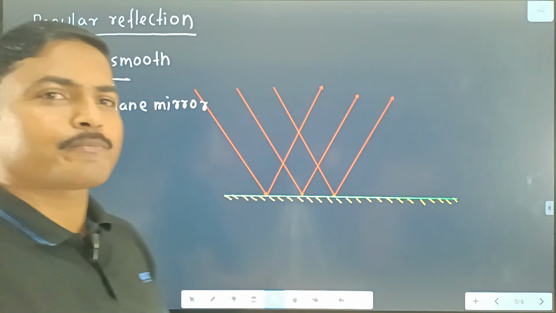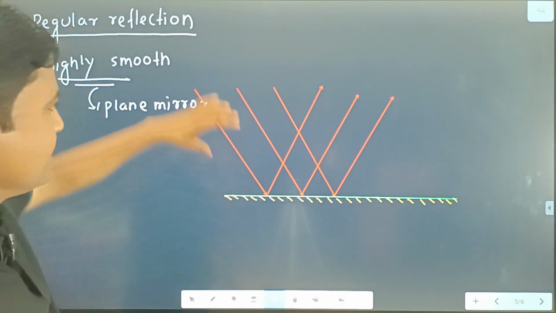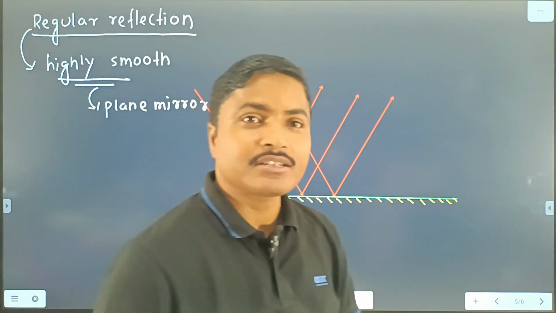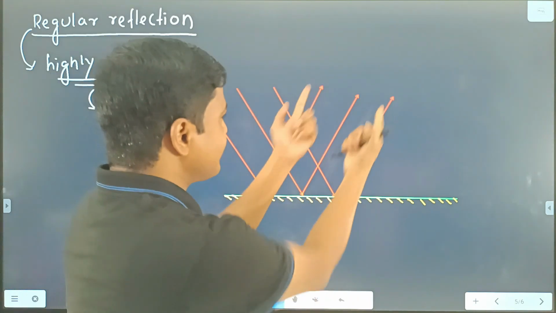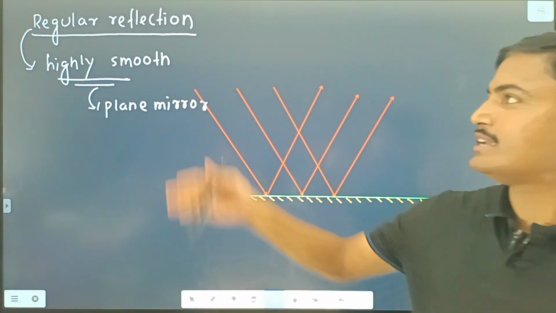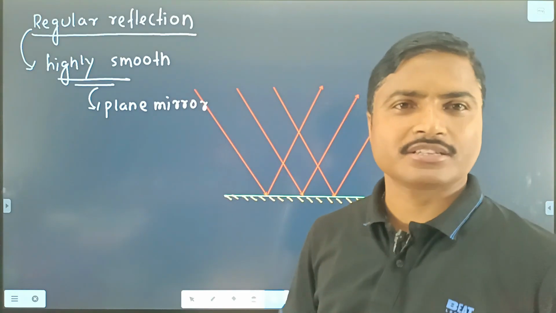And look at the figure here. All the incident rays are parallel to each other, and after reflection, all the reflected rays are also parallel to each other. So this type of reflection is known as the regular reflection.